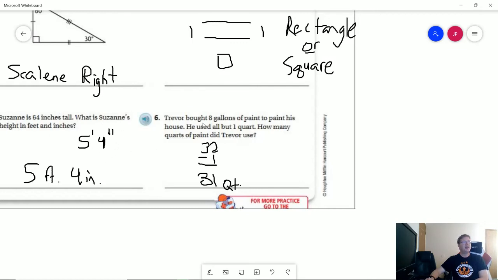For number 6, we're doing 8 times 4 to get 32 quarts. We used all but 1 quart, so we can do 32 minus the 1 quart that's left over to figure out how much paint he used, and that would be 31 quarts. So that covers all of our problems for today.